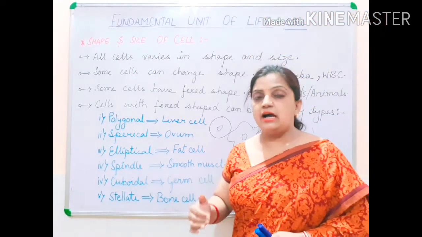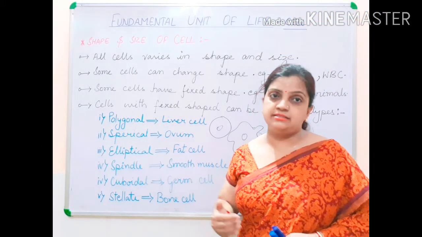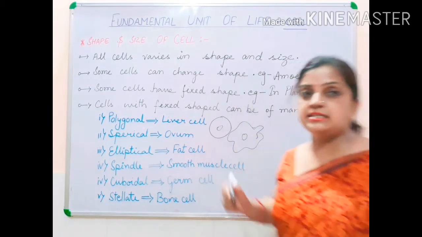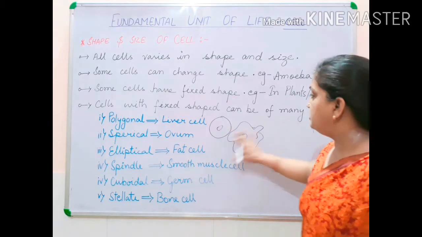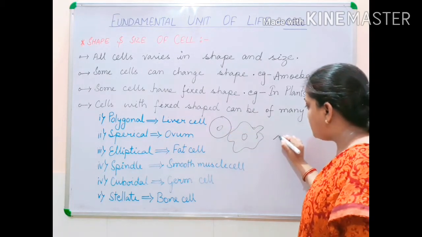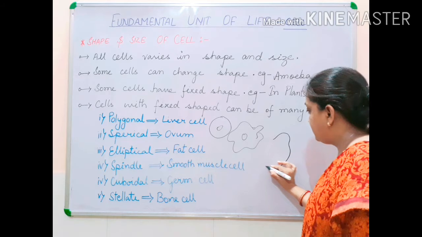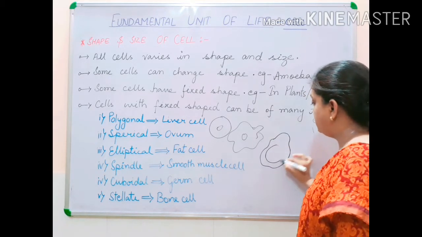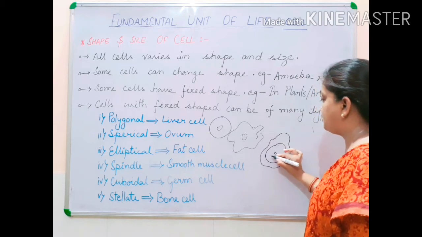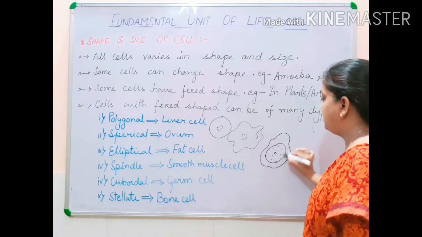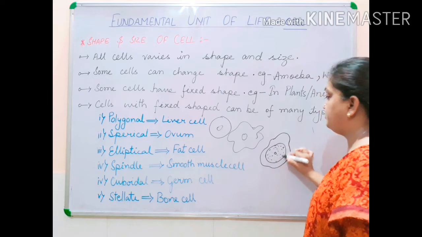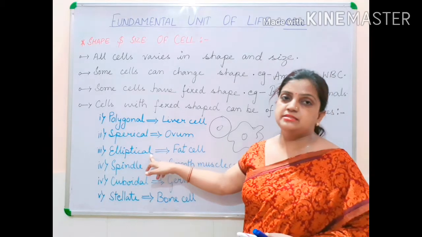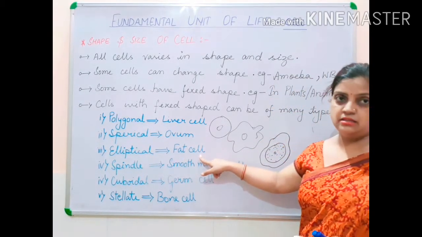Fat cells are present among living organisms under the skin. Now what is the elliptical shape? Let us understand. If I draw a structure like this, this is your elliptical shape having a fat cell in between, the nucleus, and this is the inner content of the cell. So such types of cells are called elliptical cells and fat cells are the example.